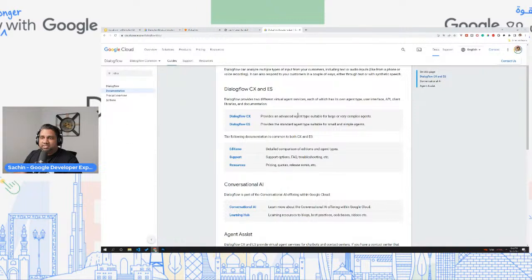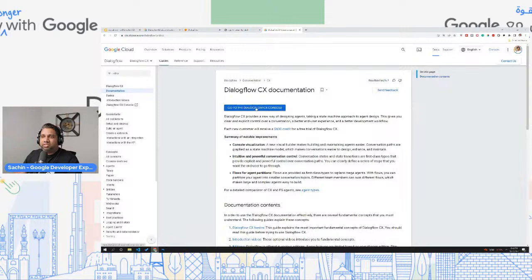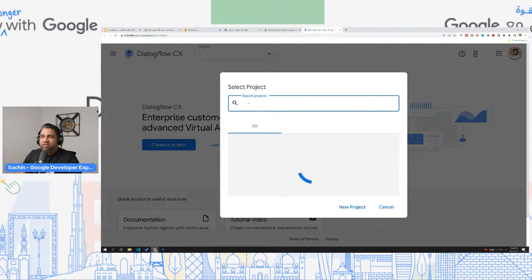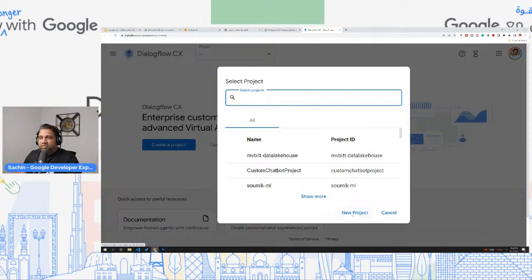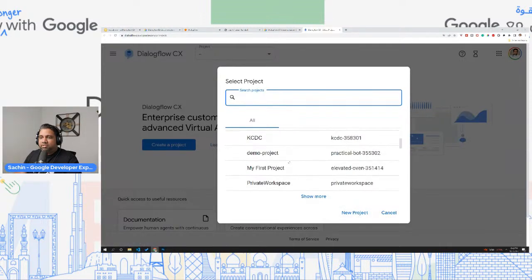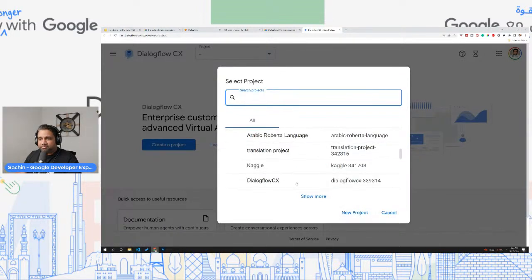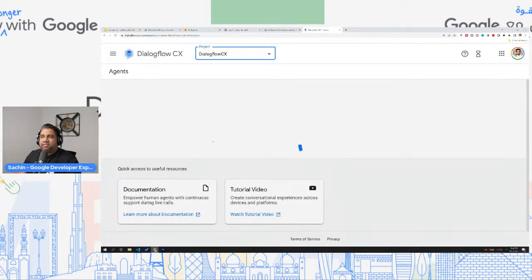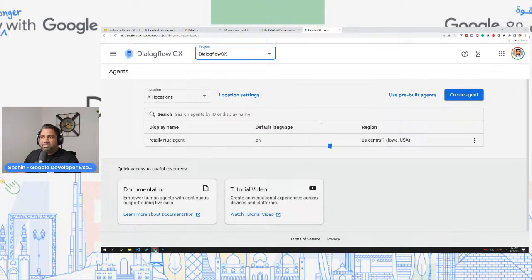So as I said, easiest way is to go to dialogflow.com, click on Dialogflow CX, and you can go to the console. So over here, you can click on create a new project, or you can choose the existing project. So let me choose one of the existing projects already. And you can see that immediately it's showing me my agents.